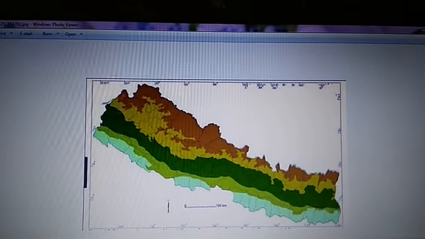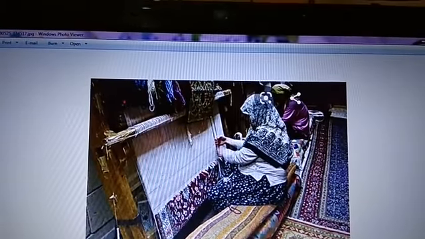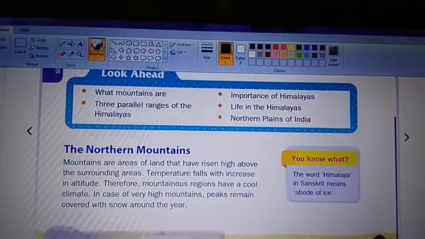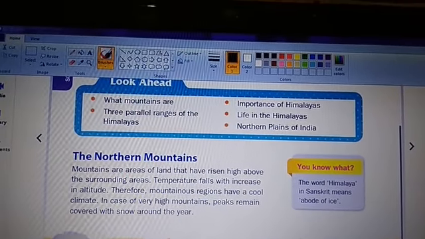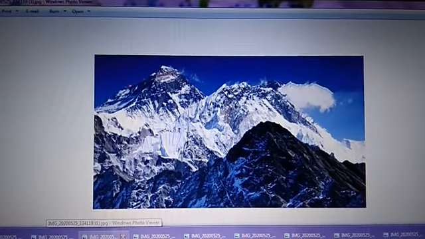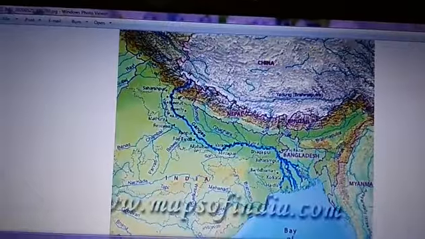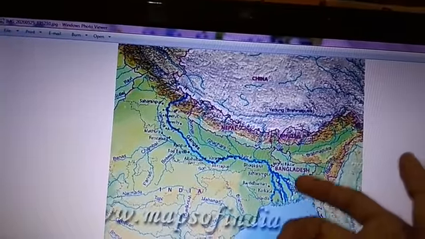Now coming to the importance of the Himalayas. Why are these important? Why do you think the mountainous region or the Himalayas are important? Now first of all, we know that the Himalayas act as a natural border. So here is a picture. It acts as a natural border. It protects our country from enemy attack as well.